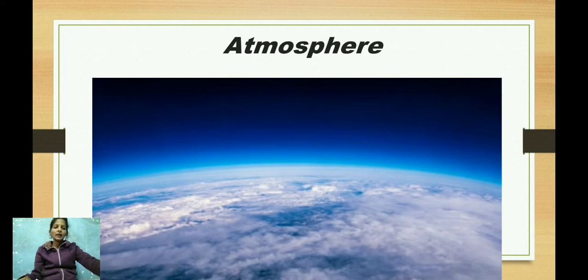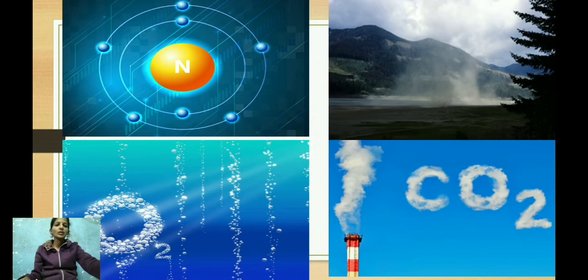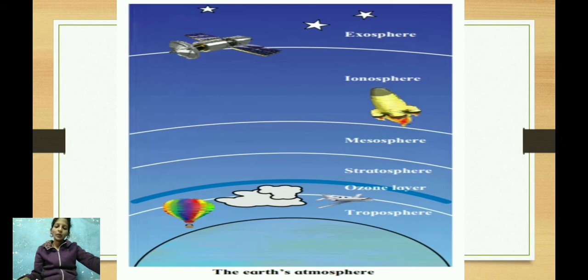The air consists of a mixture of gases, namely nitrogen, oxygen, water vapor and carbon dioxide. There are some other gases too in the air in very small quantities. You can see an image on your screen showing the layers of the atmosphere. They are troposphere, stratosphere, mesosphere, ionosphere and exosphere.